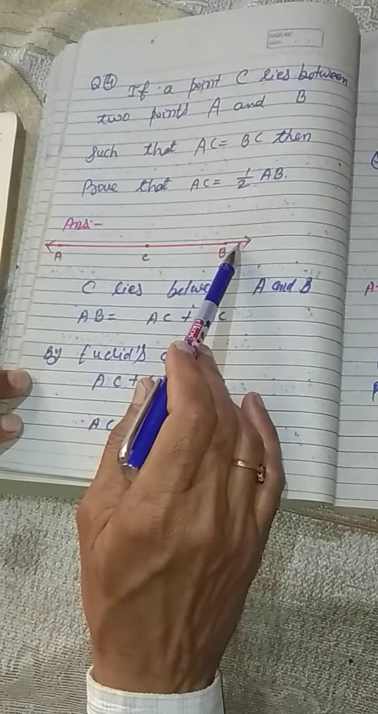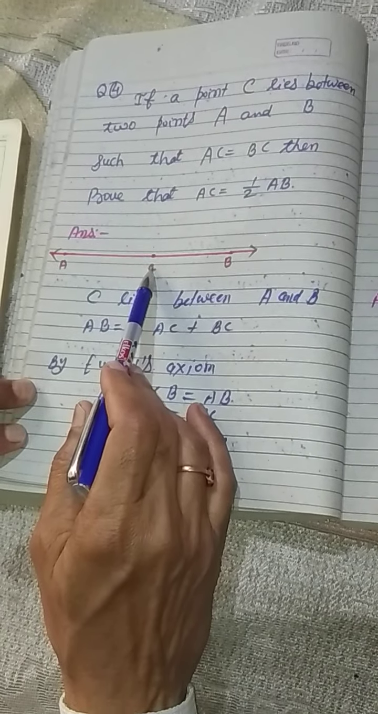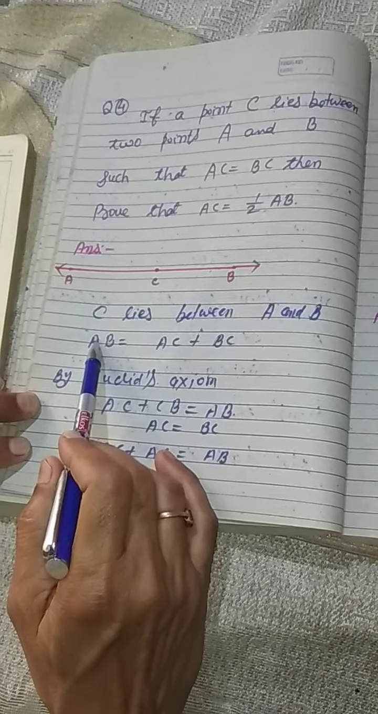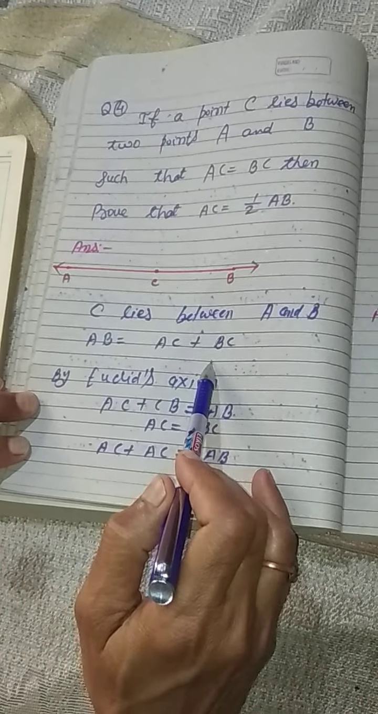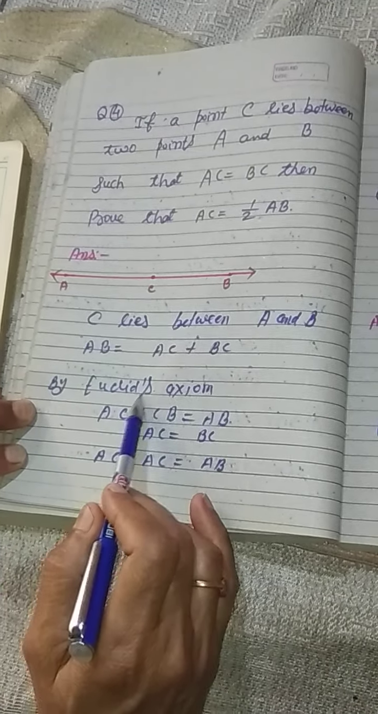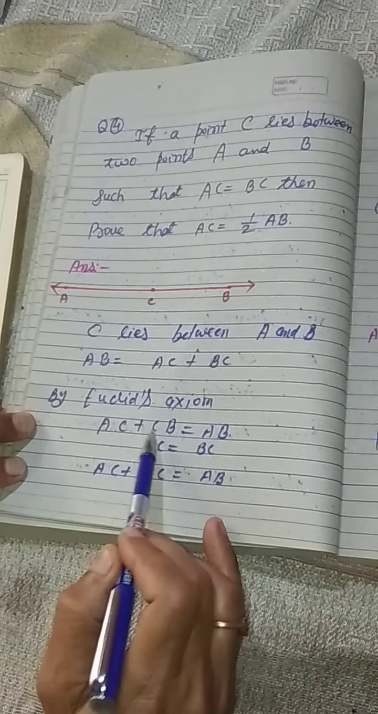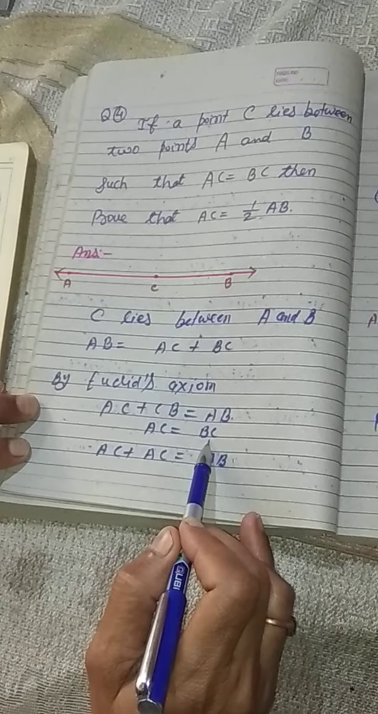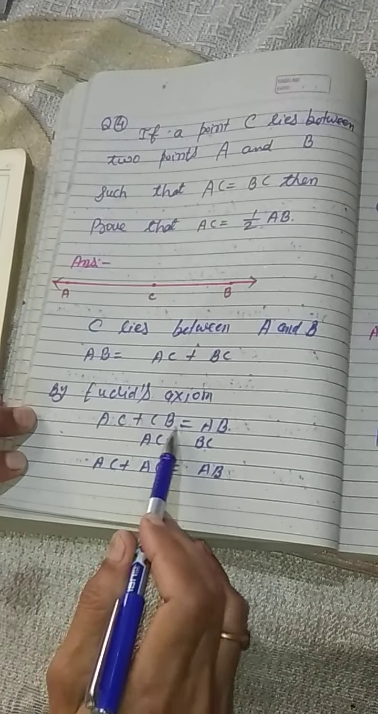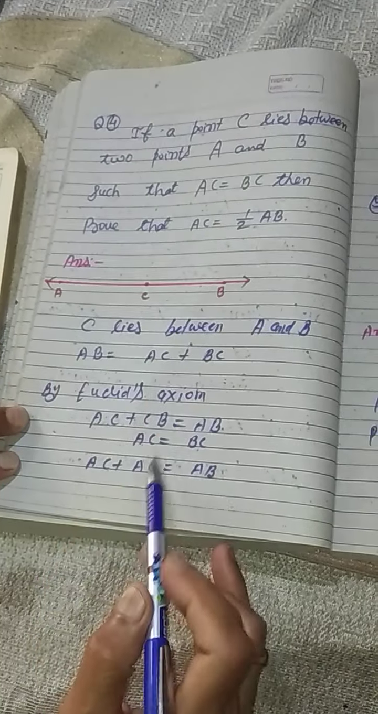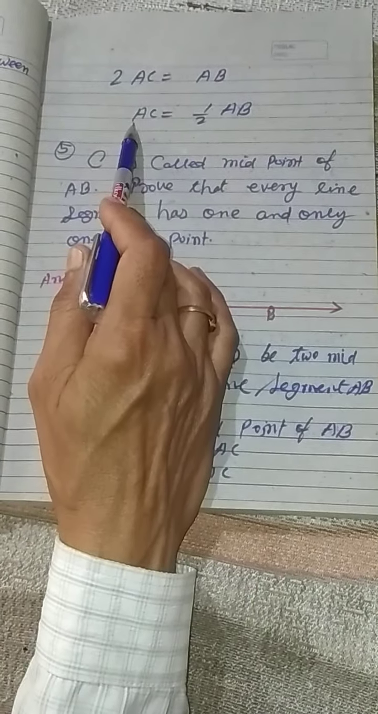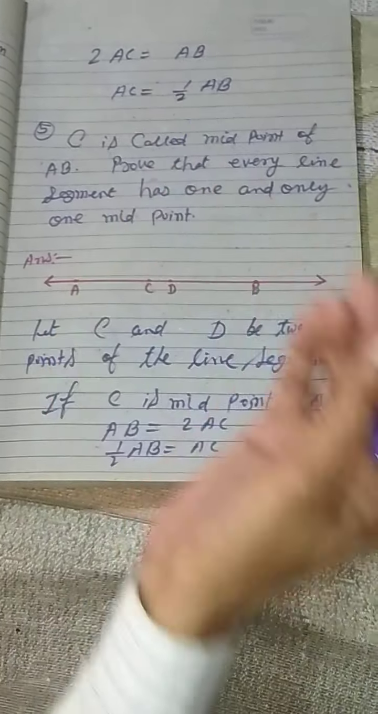So AB, and point C between them. C lies between A and B, so AB is equal to AC plus BC. So by the equivalence axiom, AC plus BC is equal to AB. Now AC is equal to BC, so AC plus AC is equal to AB. So 2AC is equal to AB. So AC is equal to half of AB.